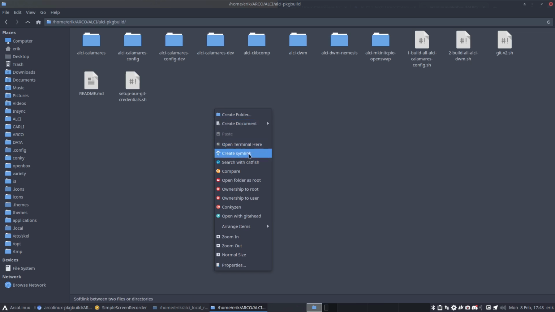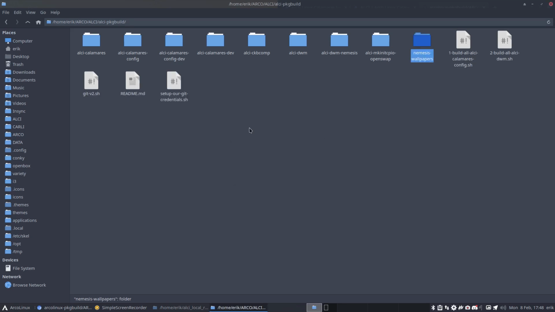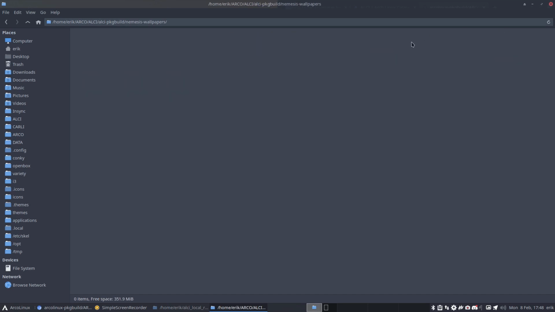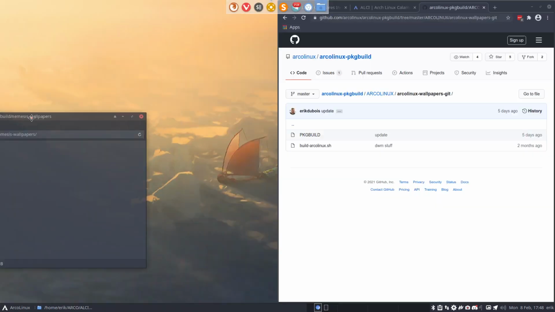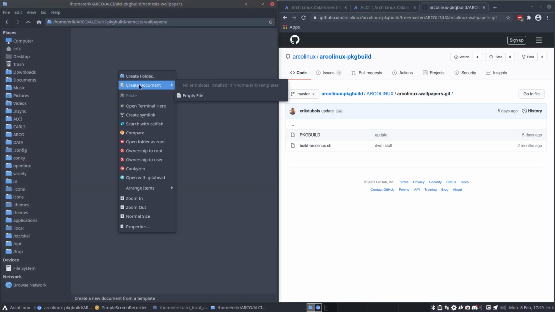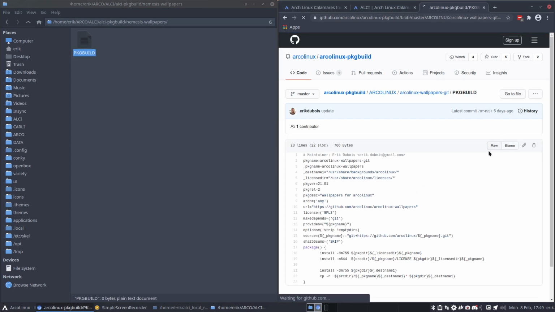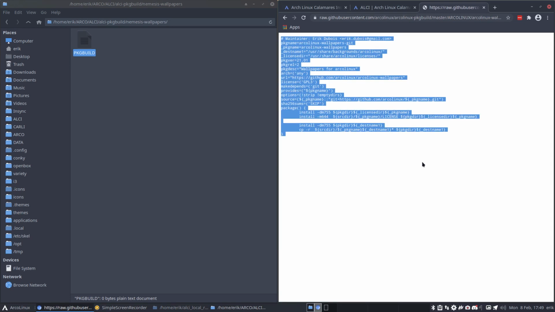And I was thinking of giving it the name nemesis-wallpapers. Your wallpapers that you like and love. Okay, so that's the package build. Oops, what do I need? Like I said, a recipe, and that's called a package build technically. Where's the package build? Here it is. Can I get it in raw, please? Sure you can. Control A, Control C, open it up.